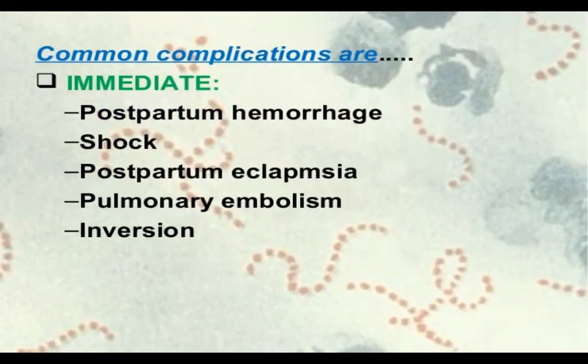So there may be hemorrhage, which is called postpartum hemorrhage, and if the hemorrhage is too severe, the patient may go into shock. So shock may be there, or sometimes there are convulsions after delivery, that is postpartum eclampsia, and pulmonary embolism or inversion, where the uterus is turning inside out. So these may be the problems immediately after the delivery.